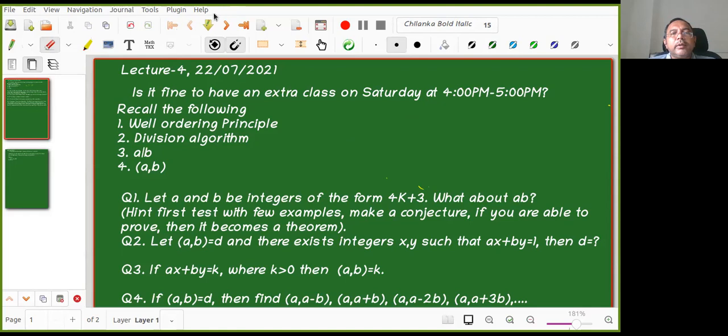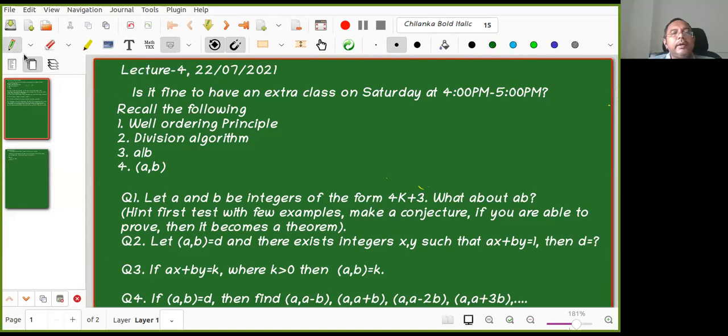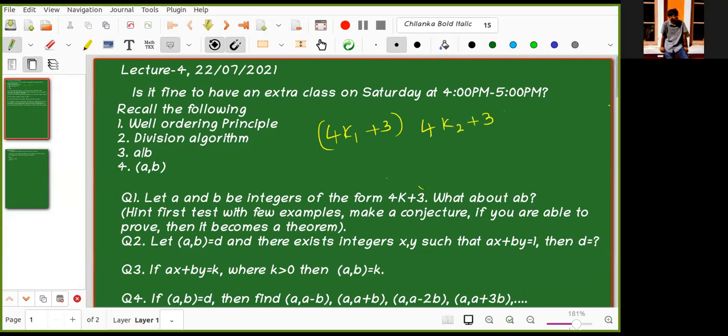Yeah, Kanak, you can go ahead if you want. So I took two numbers, 4k1 plus 3 and 4k2 plus 3. Expanded the product. So 4k1 plus 3 multiplied with 4k2 plus 3.